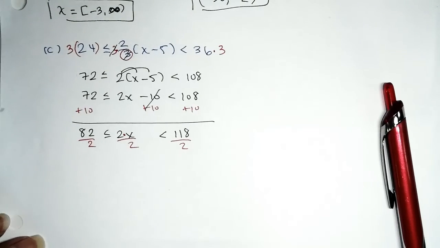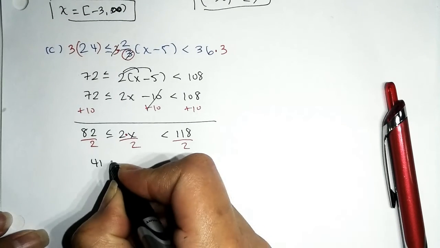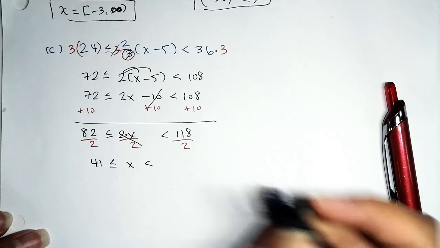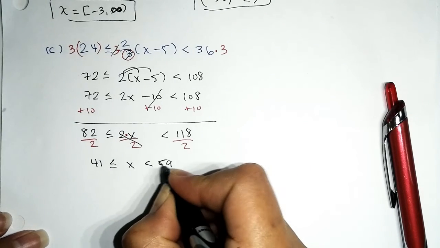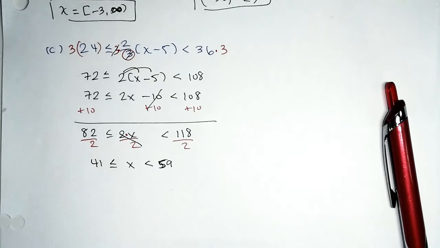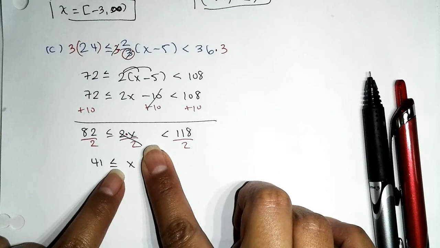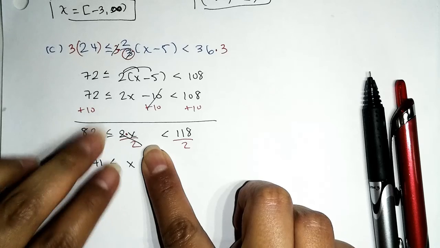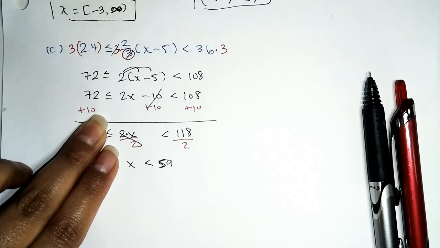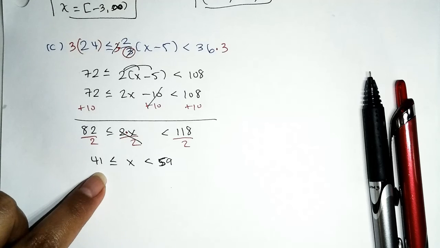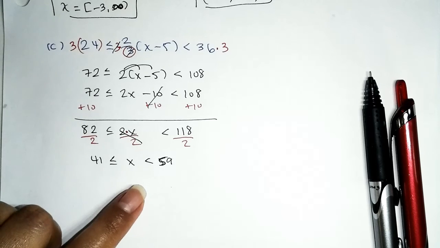The quotient of 82 and 2 will give us 41. That is less than or equal to x, and that is less than 59. So the variable is isolated, so we're good. But now the question is, how do I write this in interval notation? Reading it from the variable, we have that x has to be greater than or equal to 41, and at the same time it has to be less than 59. So I'm looking for the numbers that are bigger than 41 and at the same time under 59.